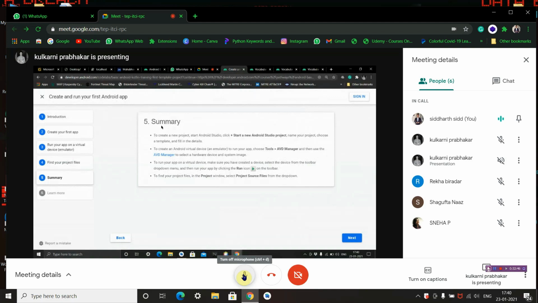Then create an Android virtual device and emulator. To run your application, choose Tools, AVD Manager, and then use the AVD Manager to select the hardware device and your system image.